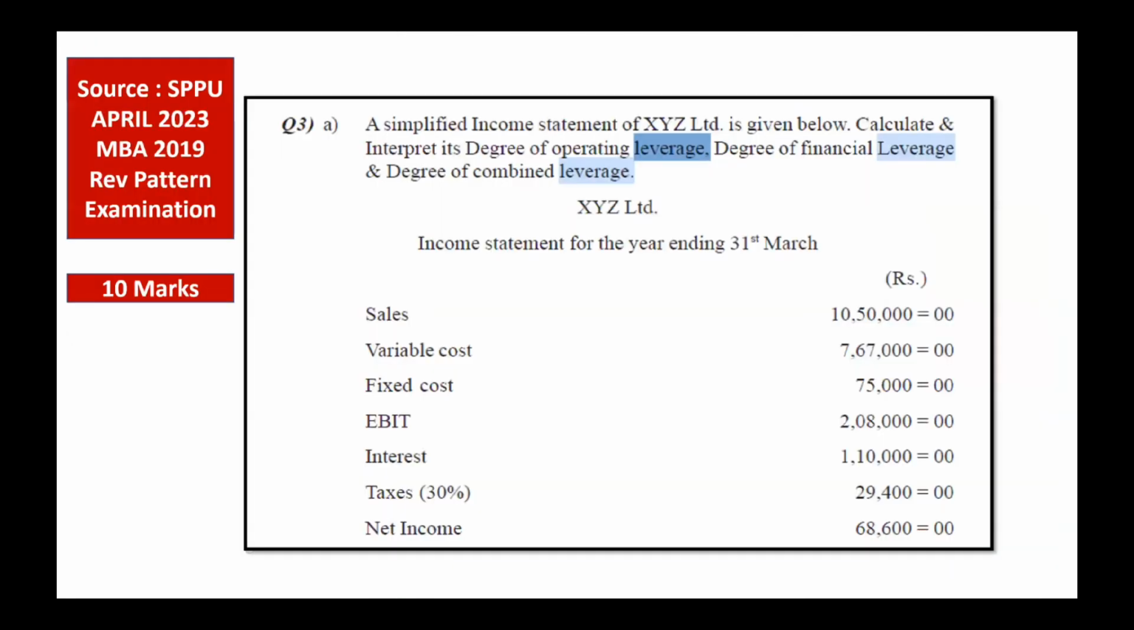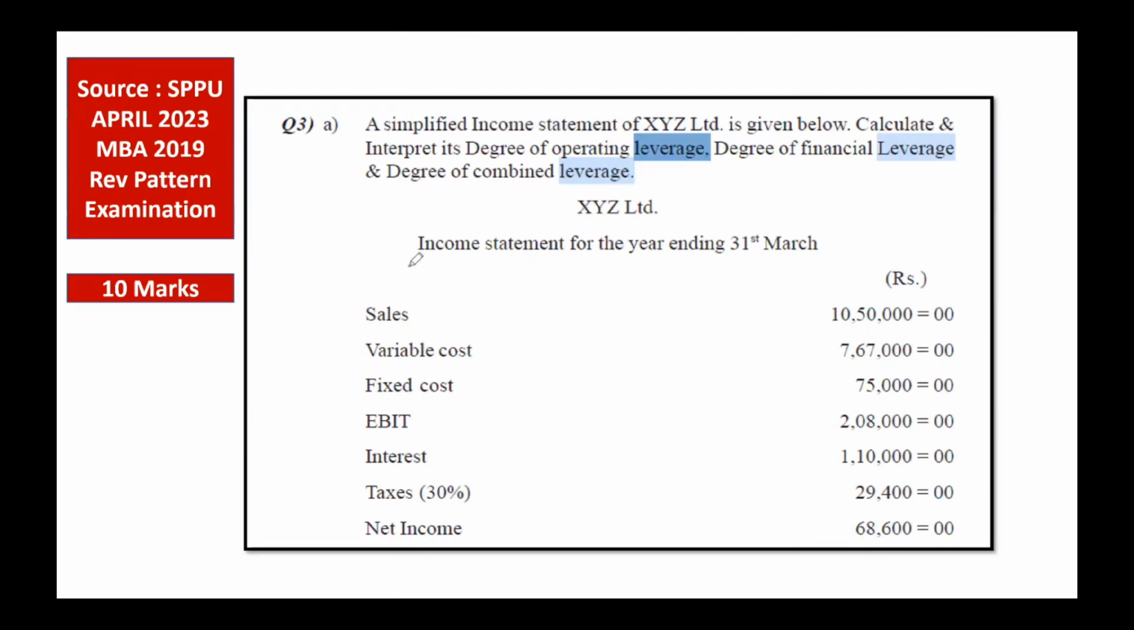So let us take one example, one problem which has appeared in SPPU's April 2023 examination based on the MBA 2019 pattern. The problem given in the examination was like this: a simplified income statement of XYZ is given below. Calculate degree of operating leverage, degree of financial leverage, and degree of combined leverage.